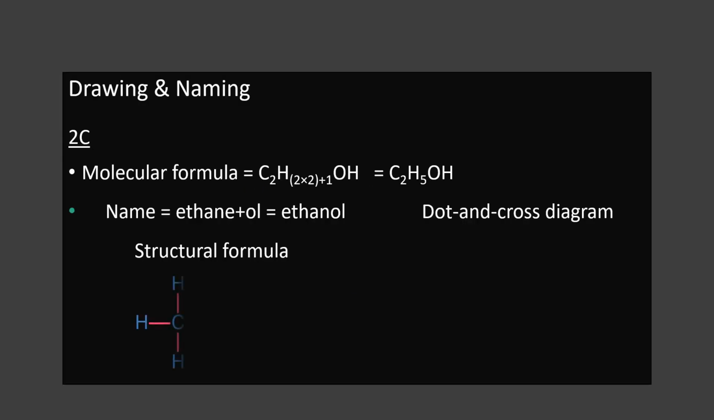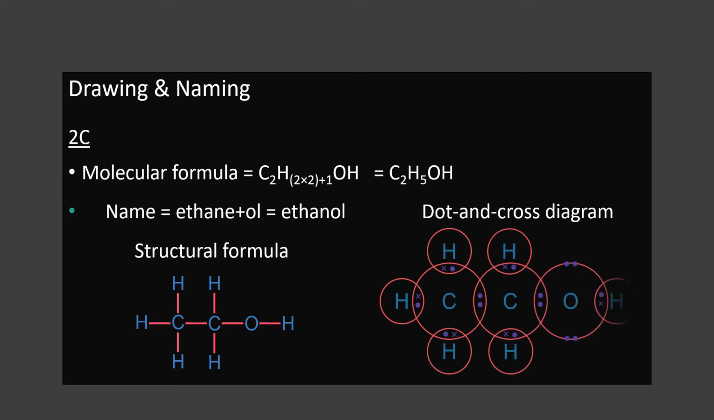Next, 2 carbon containing alcohol. For 2 carbon containing alcohol, we have to give n is equal to 2. When you give n is equal to 2, what will you get? C2H(2×2+1)OH, so it is C2H5OH. How do we give the name? Ethane, that E you change to ol. So it is ethanol.